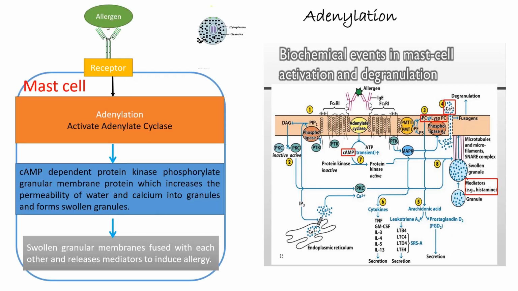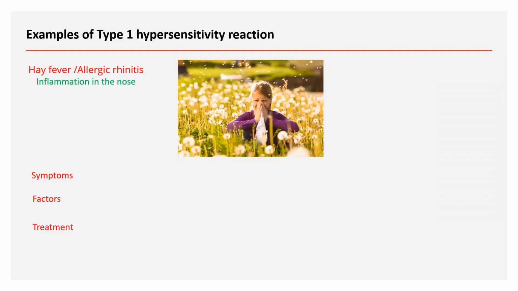Adenylation: it activates the adenylate cyclase. Cyclic AMP-dependent protein kinase phosphorylates granule membrane protein, which increases the permeability of water and calcium into granules and forms swollen granules. The swollen granule membranes fuse with each other and release mediators to induce allergy.